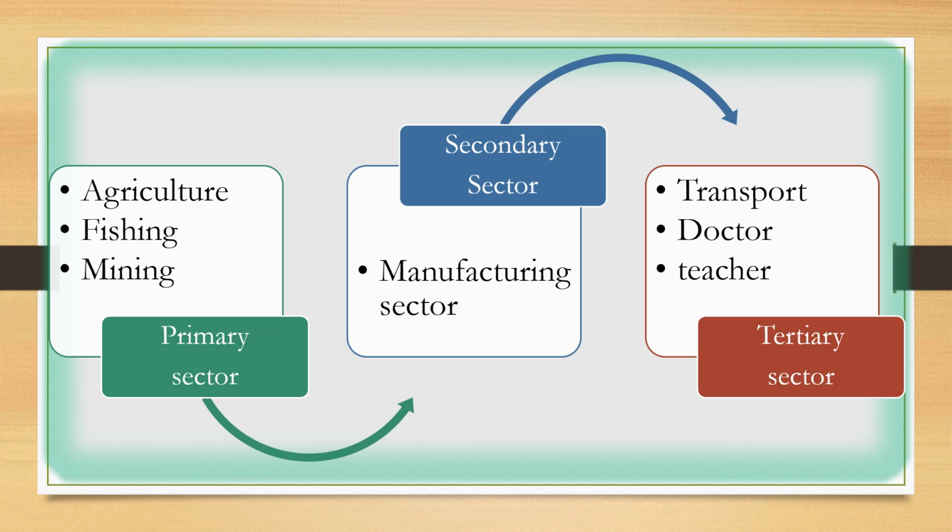Doctors help us to keep ourselves healthy. If we are healthy, we can produce more. So doctors also help us to improve the production of primary and secondary sector, and teachers give us knowledge which helps us to improve primary and secondary sector. Clear, students?